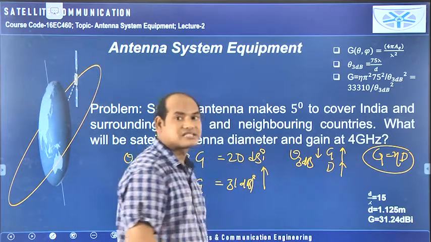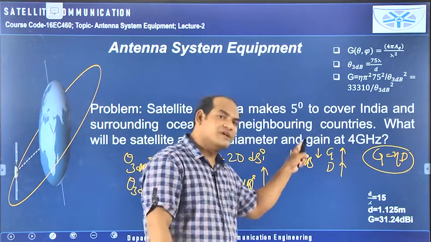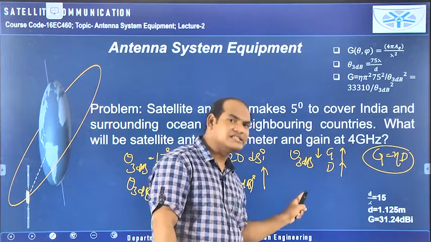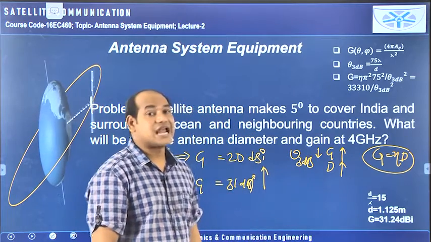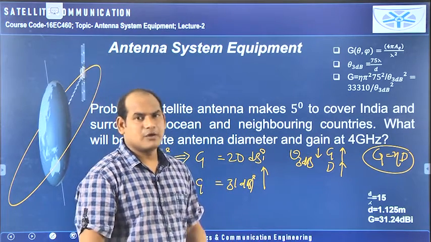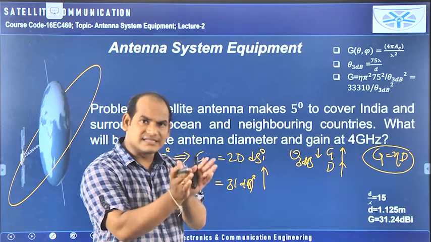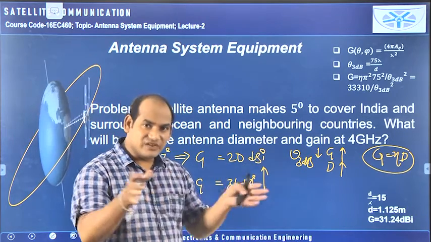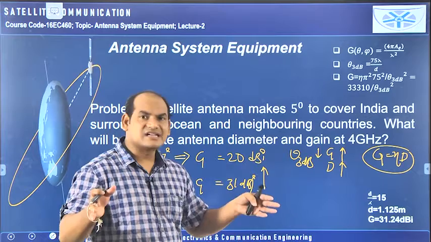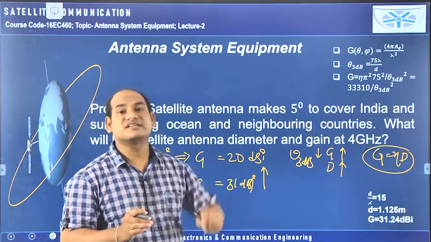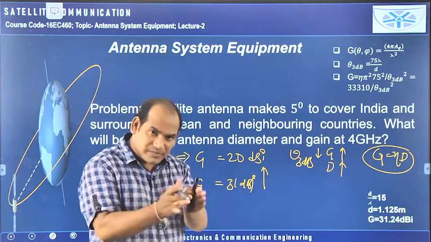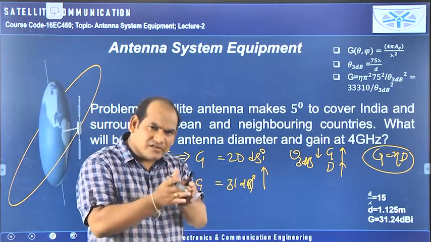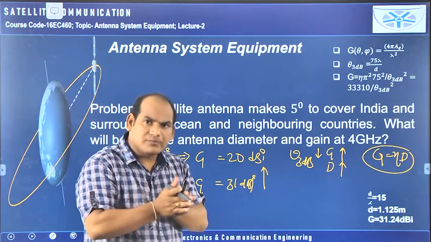So we can tell now that half power beam width decreasing means D is increasing. What is D? Focusing capacity. Whenever the half power beam width is decreasing, the focusing capacity of the antenna is increasing. Beam width means the range of angles where the power is spread. When the width is larger, we can say the focusing capacity is smaller. When the width is very small, then that is a narrow beam.